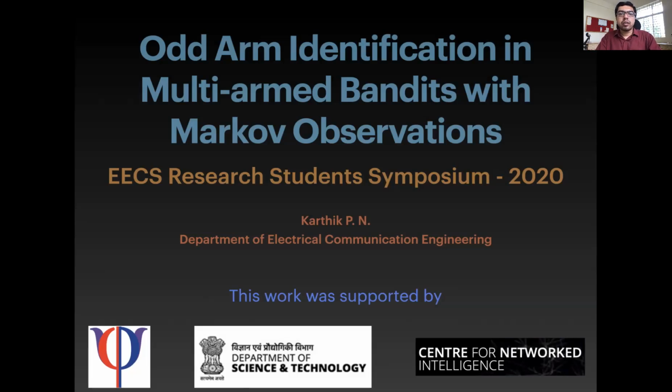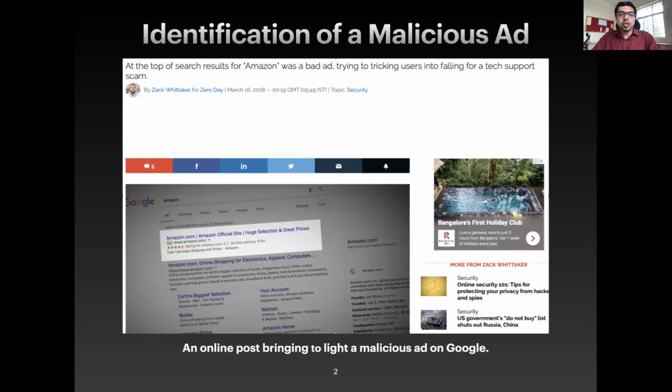I am a PhD student in the Department of ECE and this is joint work with my advisor, Professor Rajesh Sundaresan. The problem that I'll be talking about today is one of odd arm identification, also called anomaly detection in a multi-arm bandit. And I'm going to speak about this problem in the context of Markov observations from each arm. So here is a first motivating example for my problem.